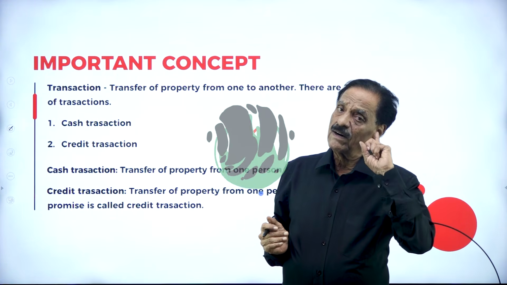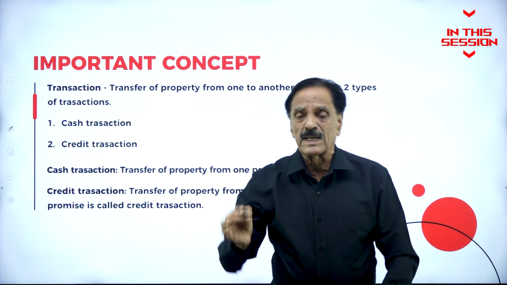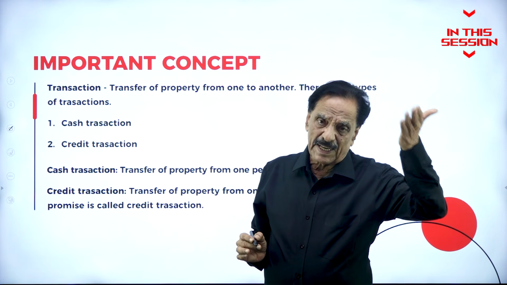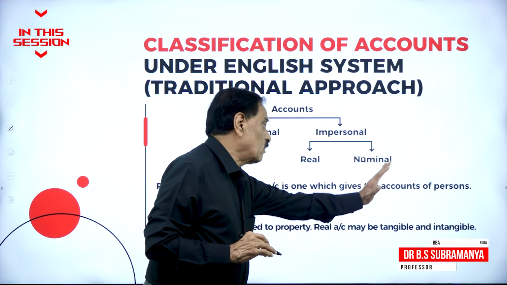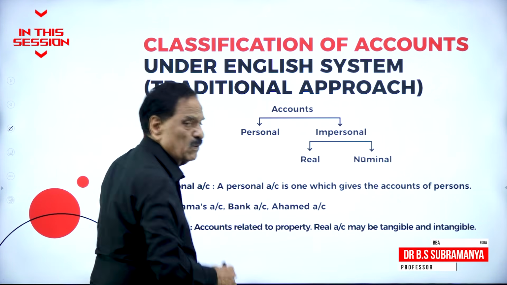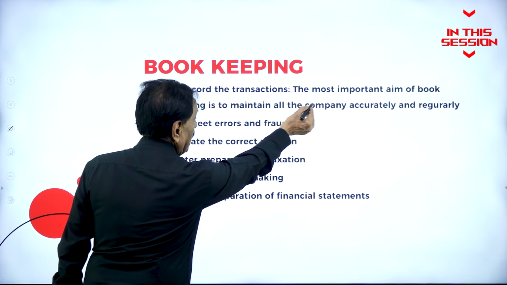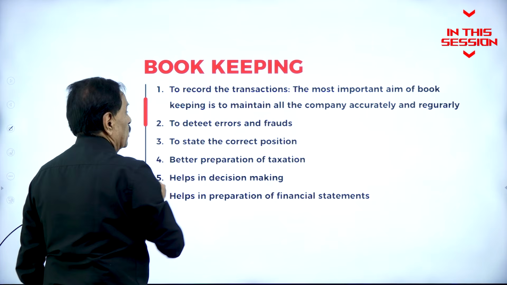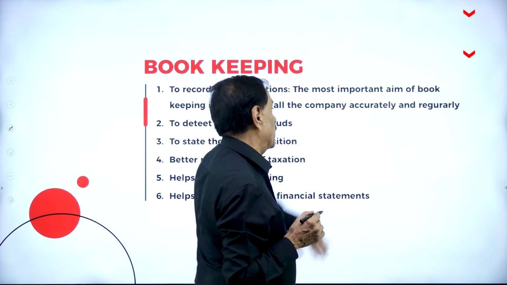For a cash is called cash transaction. Transfer of property from one person to another for a promise is a credit transaction. A personal account is one which gives the accounts of person. Rama's account, bank account, Ahmad account, X account, Y account, Z. To record the transaction, the most important of the bookkeeping is to maintain all the company transaction accurately and regularly.